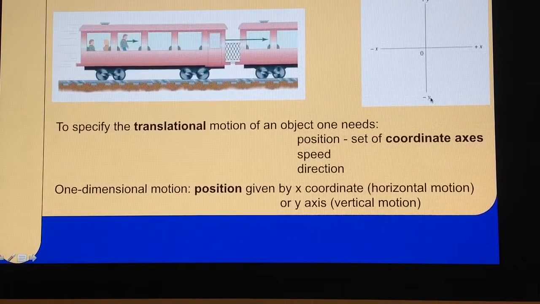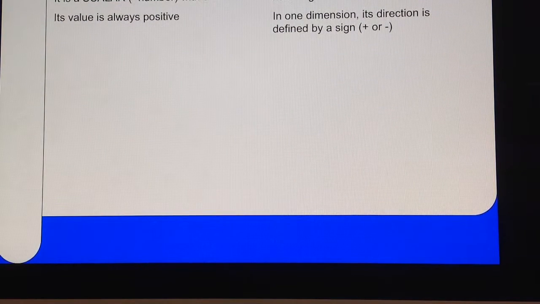Alright, so let's go to some definitions. Let's define distance first. Distance is simply how much the object traveled. So it's what we call a scalar. That is, it is a number with units. Remember, we agreed that numbers in physics will always have to come with a unit, otherwise it doesn't make any sense. So the distance is how much the object traveled. So we give a number, a positive number with unit. Distance is length, so in the international system we would use meters.